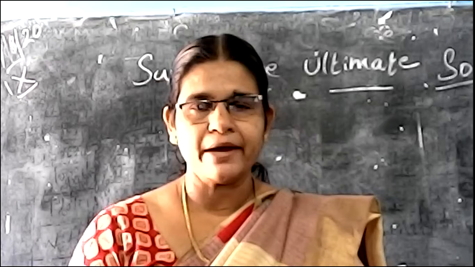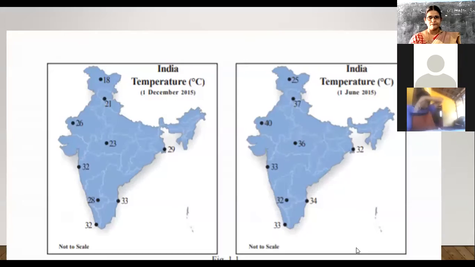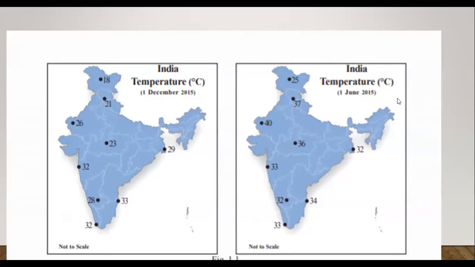On the first page itself, there are two maps of India given. Look at the two maps. The first map, India's temperature, is marked December 1st. The second map is June 1st. These maps indicate the temperature of two months.